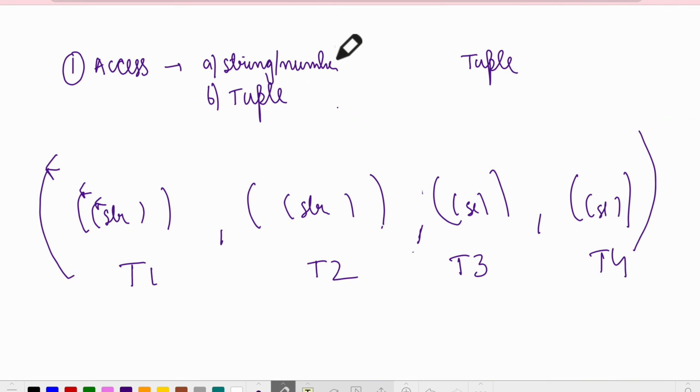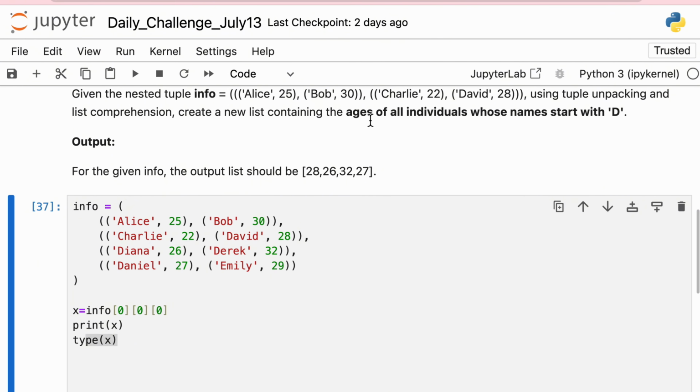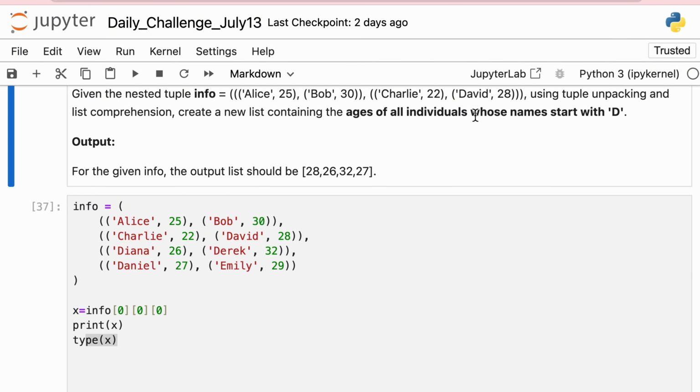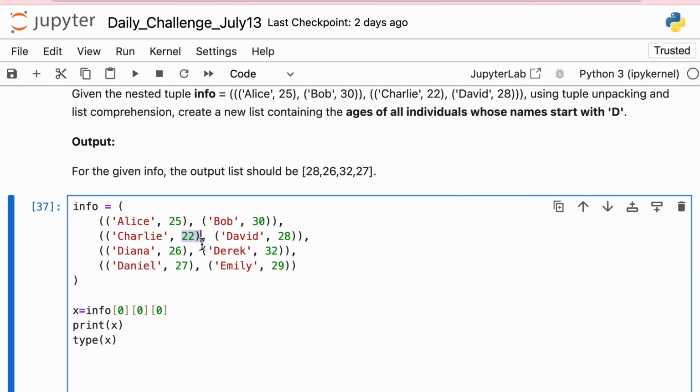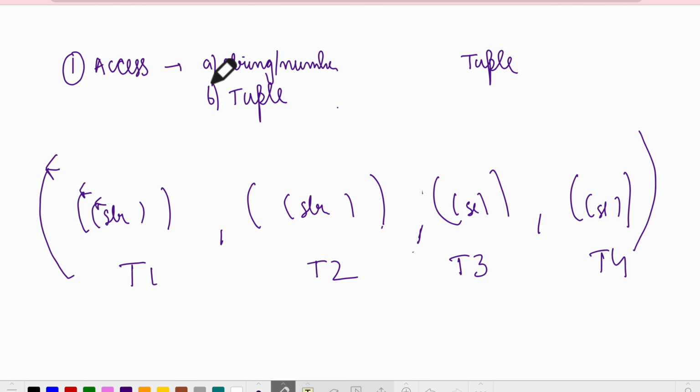Okay, now let's move to the question. The question asks for the ages of all individuals whose names start with D. So it wants the ages of individuals whose names start with D. For example, it wants David, Diana, Derek, Daniel. It does not want Emily. So my question to you is, is this question asking to access a tuple, or is it asking to access just a string?